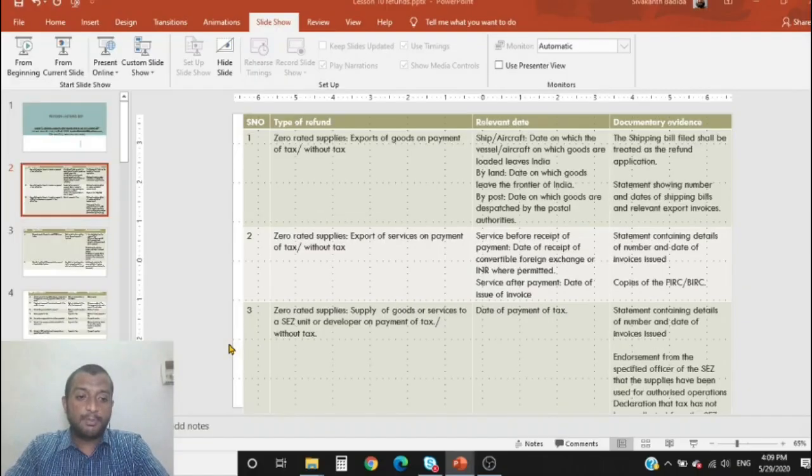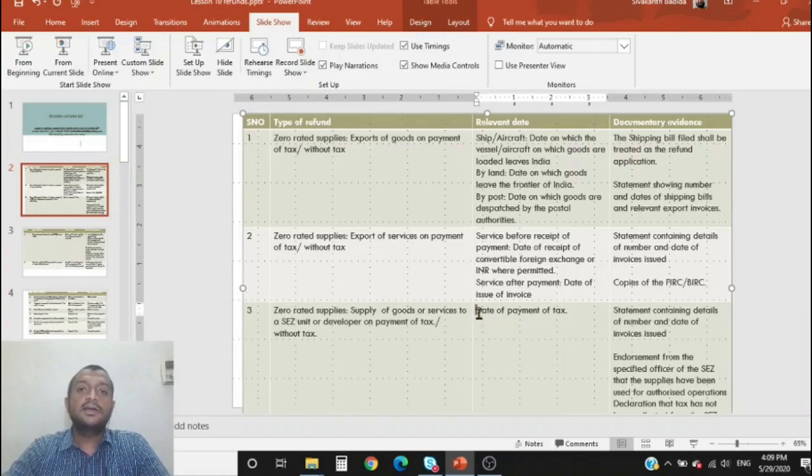Now let us look at the third point. Third point says zero rated supplies. Supply of goods or services to a SEZ unit or developer on payment of tax or without payment of tax. Now as we've already discussed, zero rated supply includes supply to a SEZ unit or developer with or without payment of tax. Now what is the relevant date in this case? He says date of payment of tax. When do you make payment of tax? That is the date for which I calculate the due date for making a refund application.